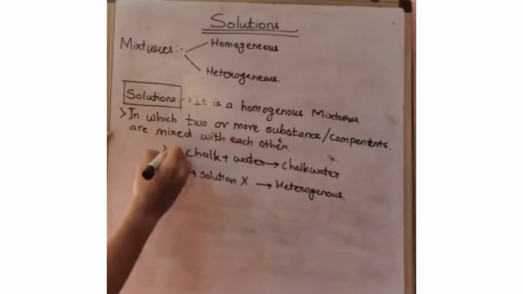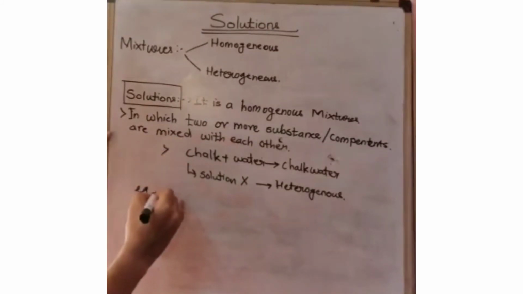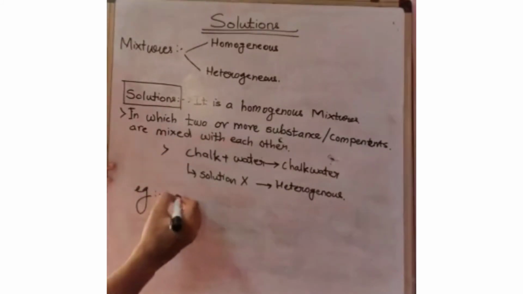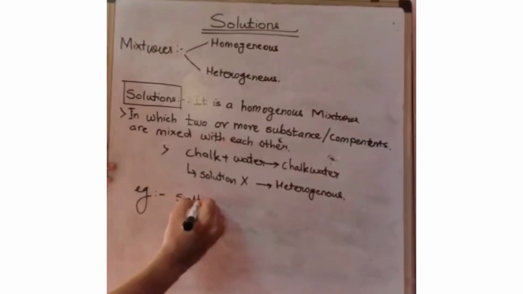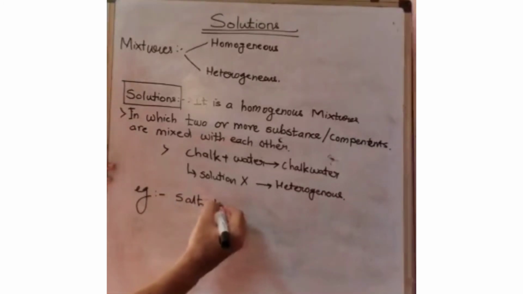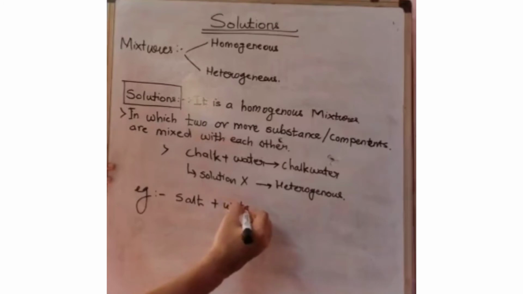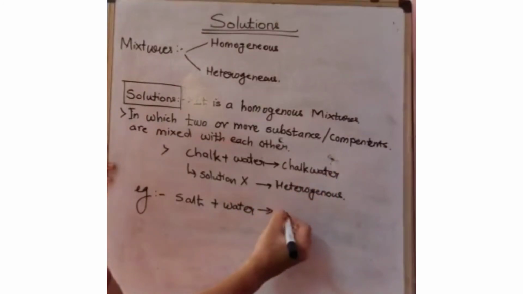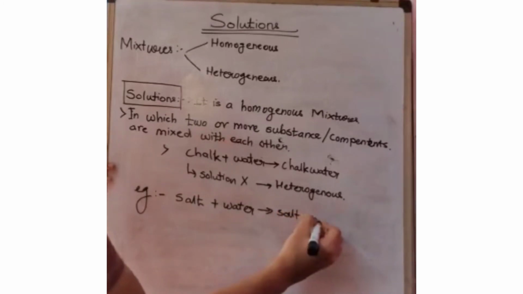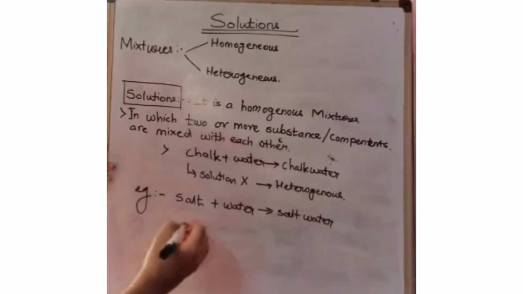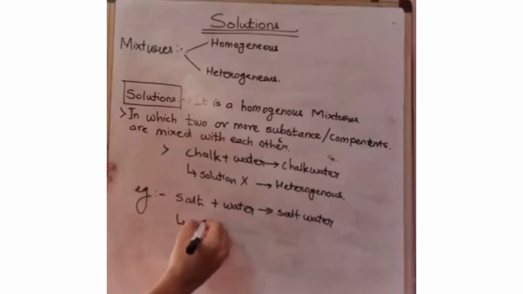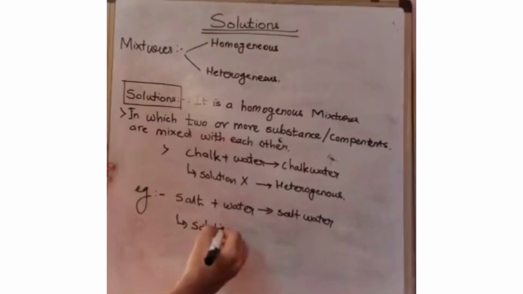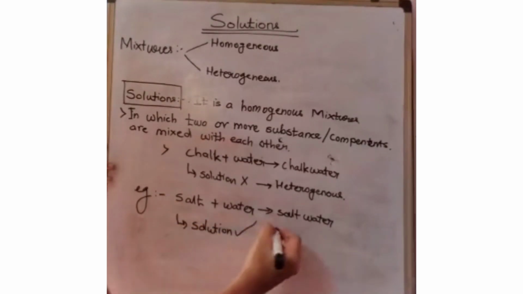But I will give an example: salt plus water. In salt plus water, I get a homogeneous solution, and that is my salt water. So it is my solution, and it is homogeneous.